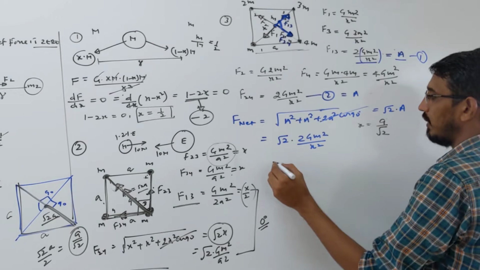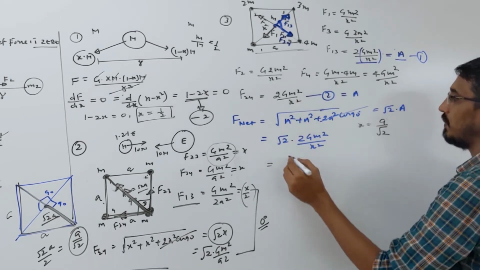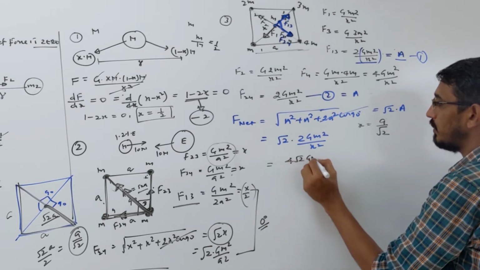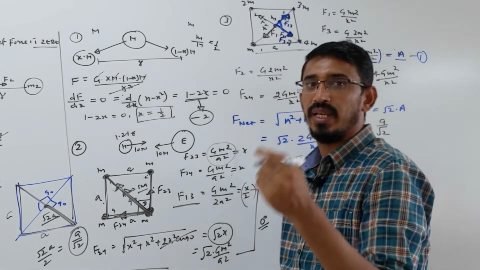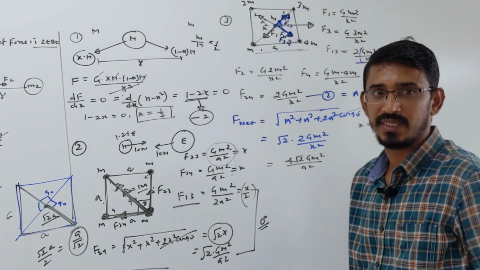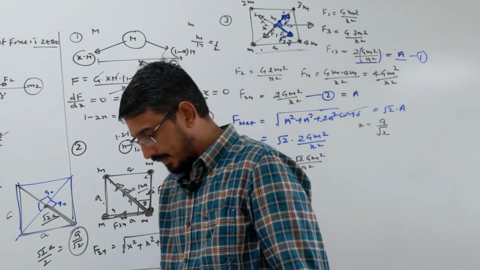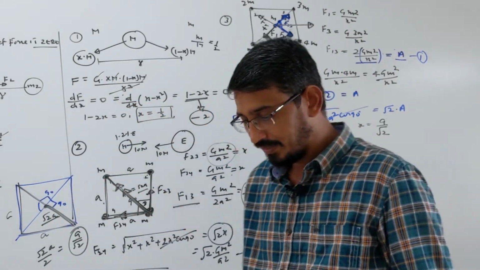You can substitute that here. When you substitute that value, what will you get? A by root 2 squared, so the 2 will go off and it becomes 4 times root 2 G m square upon a square. That will be your resultant force. And if they ask for direction, the direction will be somewhere here, in this direction. So hope you are understanding these questions. Let's see the next question now.